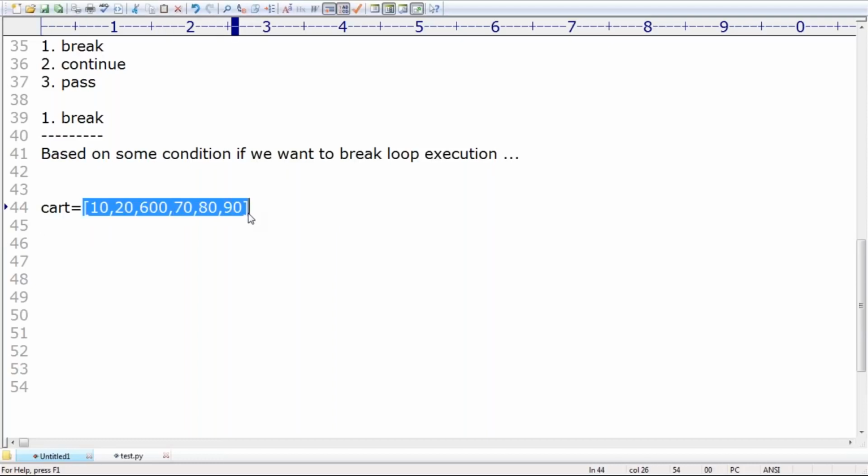But if anywhere in your selected items there is an item greater than 500, what I have to do? Sorry, I can't process, because to process that, insurance must be required. Mostly in India we don't have any such mandatory insurance. But if you go to the US, there are some people in this session from the US and other countries. Correct?